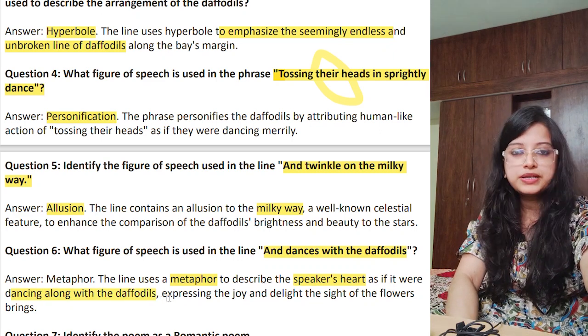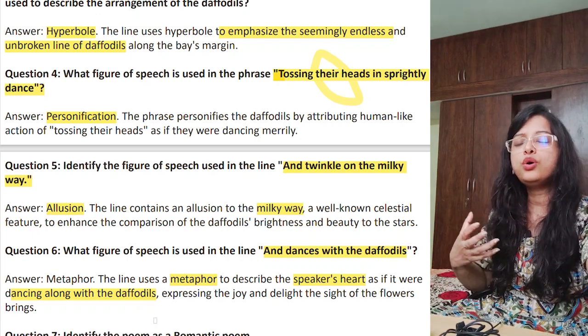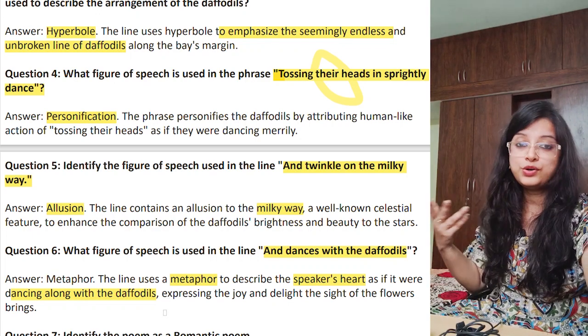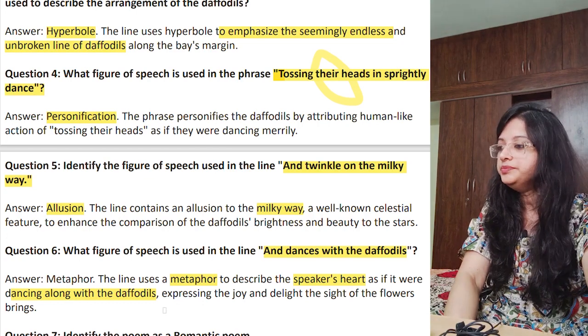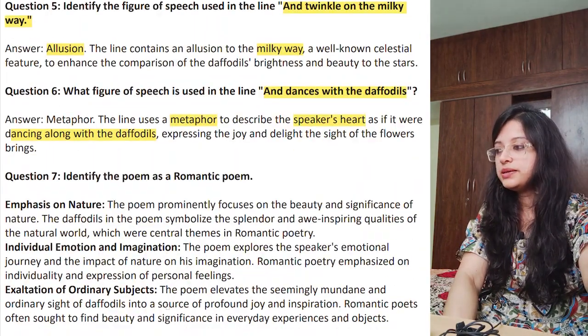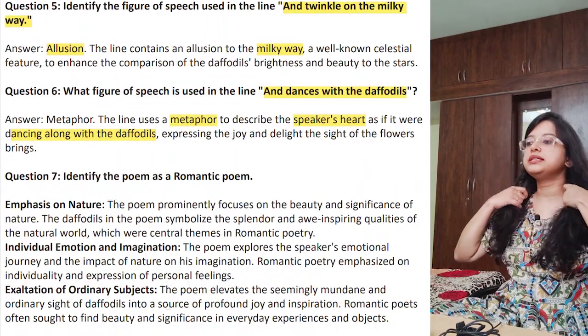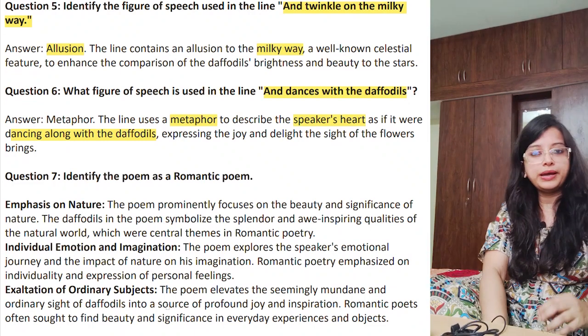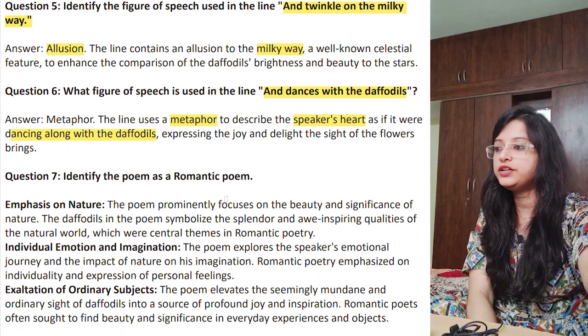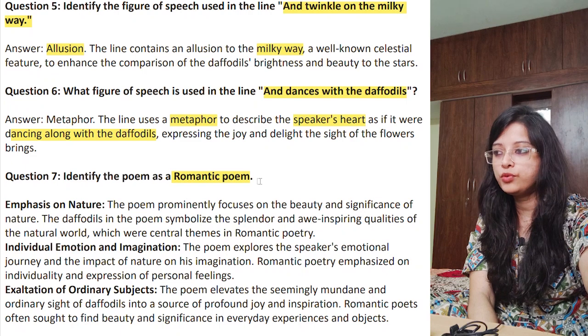What does it try to express? Symbolically trying to express a lot of happiness. Okay, the heart also starts dancing, right? Last question is important because this is a romantic poem. So if it is asked what kind of poem it is, you will say it is a romantic poem.